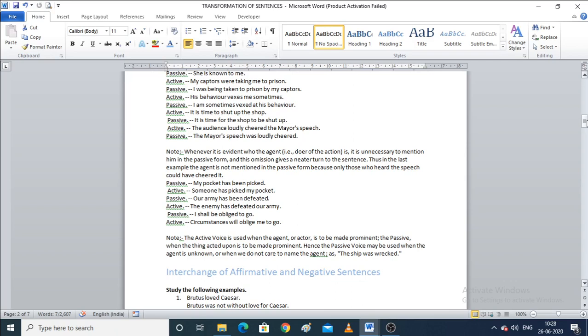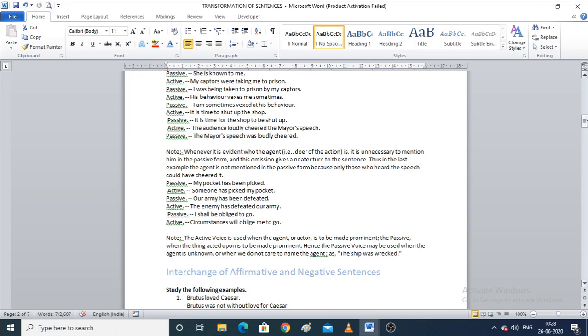Actor in the sense of the subject, right? And when you are using the passive voice, then the thing acted upon is to be made prominent. You will understand this nicely with an example.